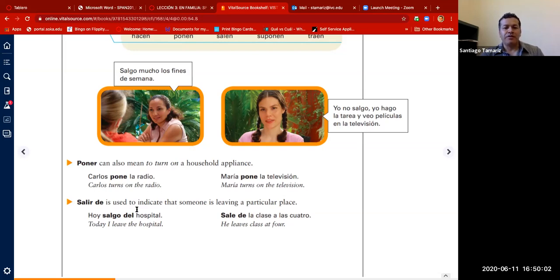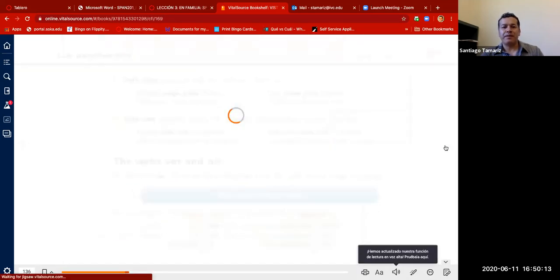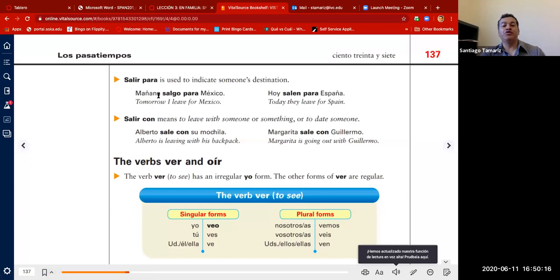Salir de is used to indicate that someone is leaving a particular place. Yo salgo del hospital. Sale de la clase a las 4. Next page. Siguiente página. Salir para is just to indicate someone's destination. Mañana salgo para México. Hoy salen para España. Salir con means to go out with someone or something, or to date someone. Alberto sale con su mochila. Margarita sale con Guillermo.